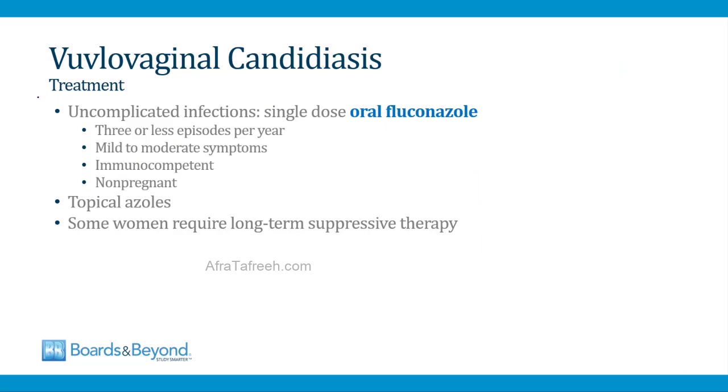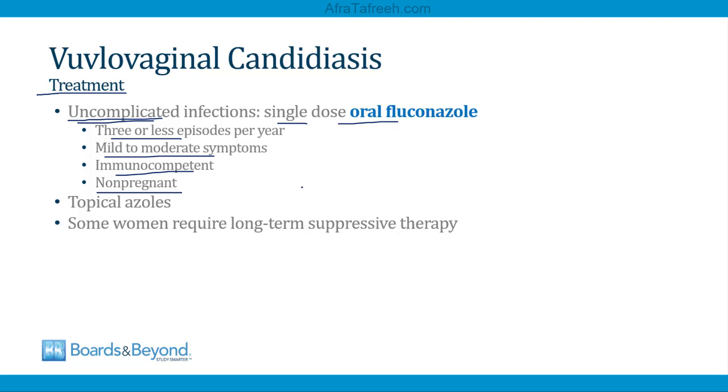So that's a nice segue into the treatment of candidiasis. For uncomplicated infections, these can be treated with a single dose of oral fluconazole. To be considered an uncomplicated infection, women have to have 3 or less episodes per year, their symptoms have to be mild to moderate, and they must be immunocompetent and non-pregnant. For women who have complicated infections, they are treated with longer duration of therapy or with different regimens.